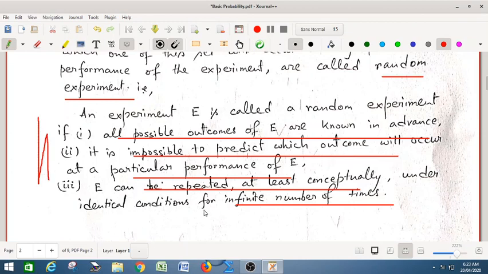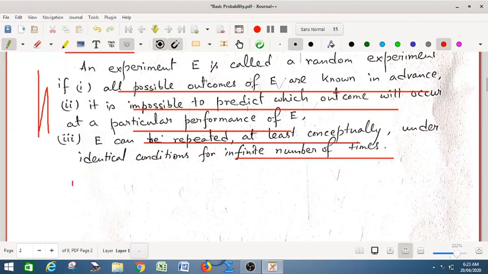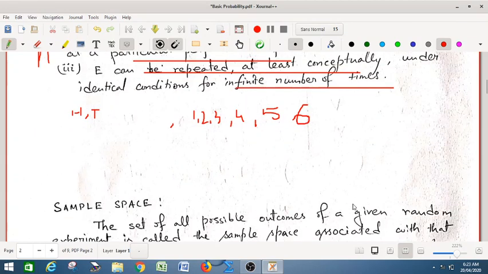So suppose tossing a coin, throwing a die. For tossing a coin, the outcomes are head and tail. You cannot predict which one of them will occur. For throwing a die, you have 1, 2, 3, 4, 5, 6, and you have a pack of cards. From the pack of cards you are picking up a card. So this is also a random experiment. In a bag there are balls of different colors. Without seeing the color you are drawing a ball. This is also a random experiment. So there are so many experiments that have randomness in their nature. These are all random experiments.